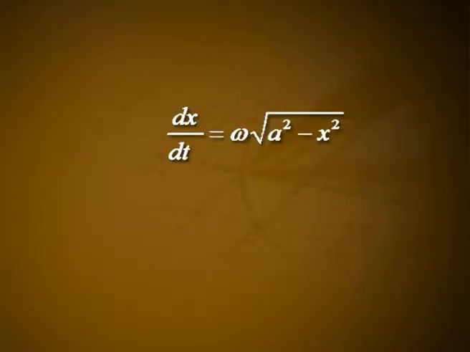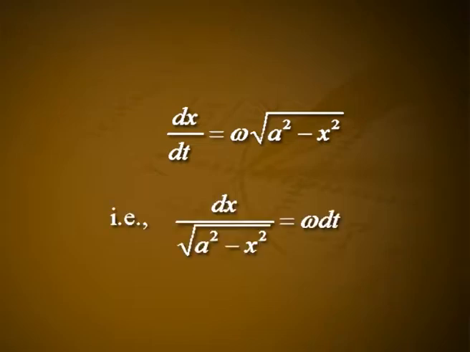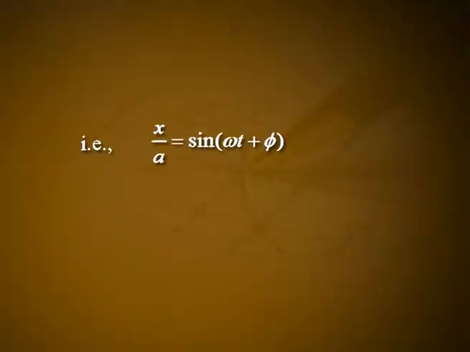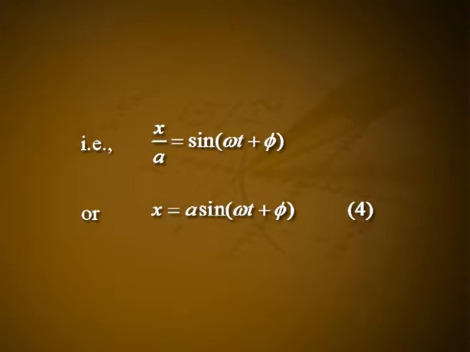2. Displacement. Velocity of a particle is given by dx/dt = ω√(a² − x²). That is, dx/√(a² − x²) = ω dt. Integrating, we get sin⁻¹(x/a) = ωt + φ. That is, x/a = sin(ωt + φ), or x = a sin(ωt + φ). Let it be equation number 4. This is the equation for the displacement of a particle at any time t.